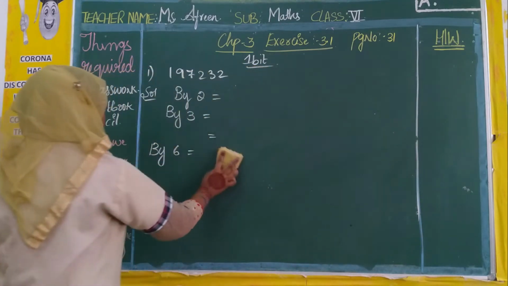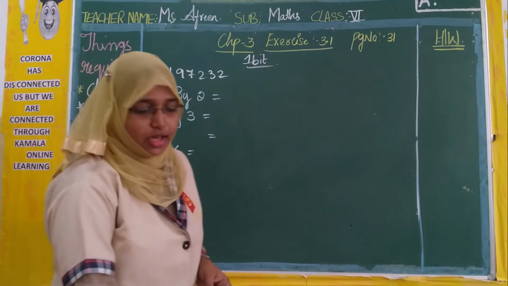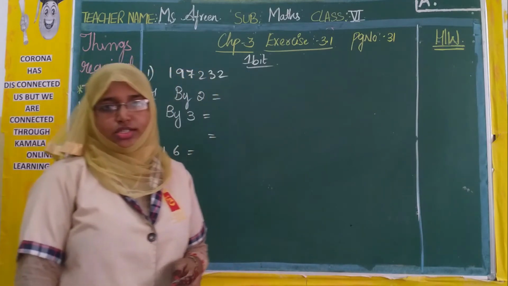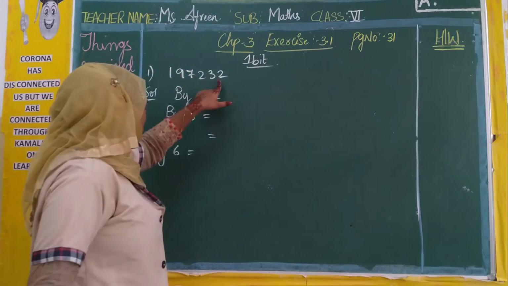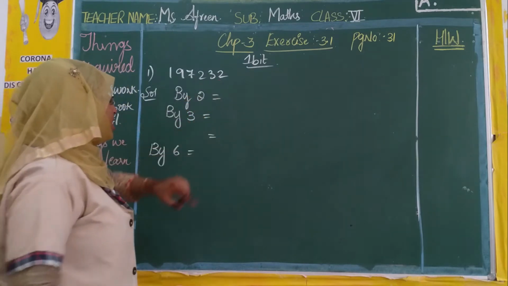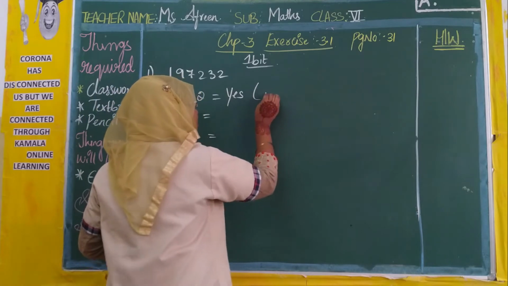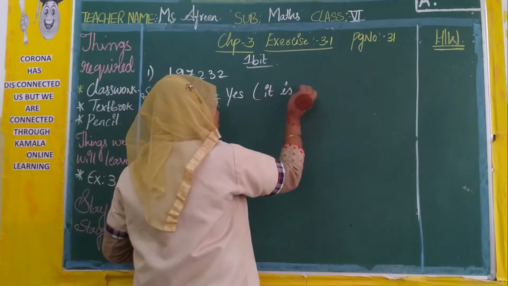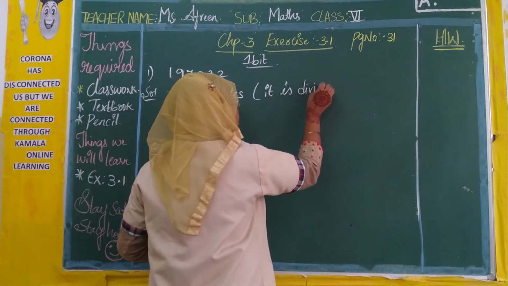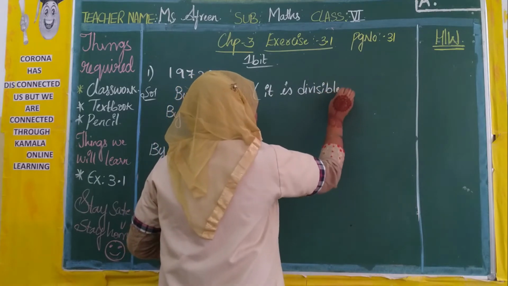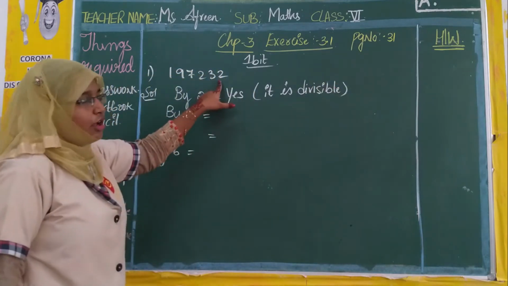Now what is rule 2? The last digit should be 0, 2, 4, 6 or 8. But here we have 2. So yes, it is satisfying, it is divisible, because at ones place we have the digit 2.